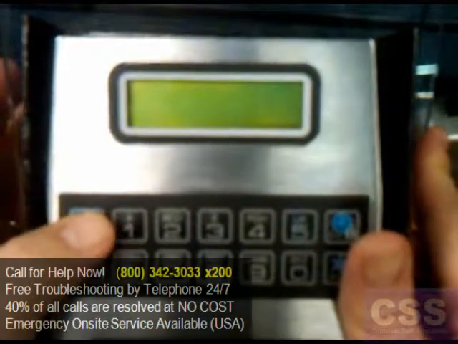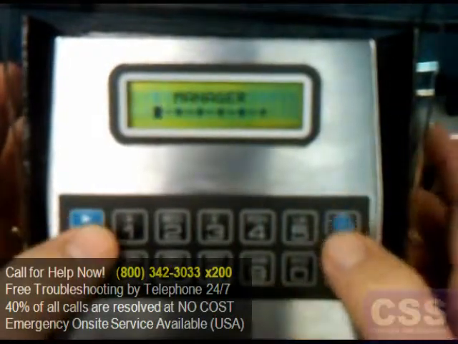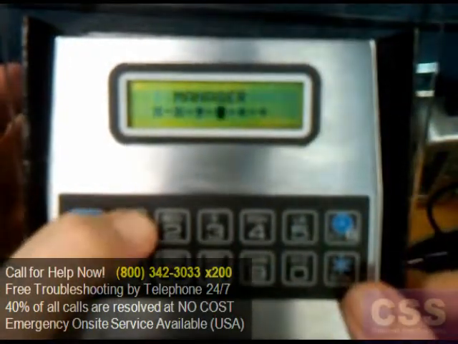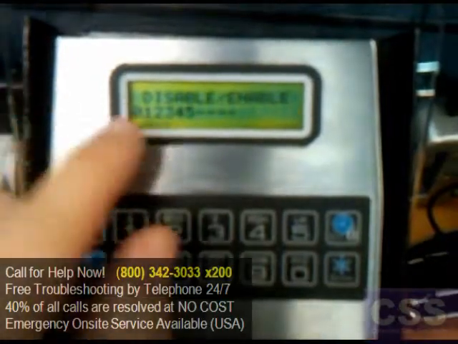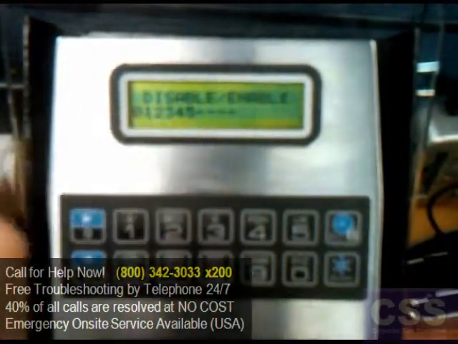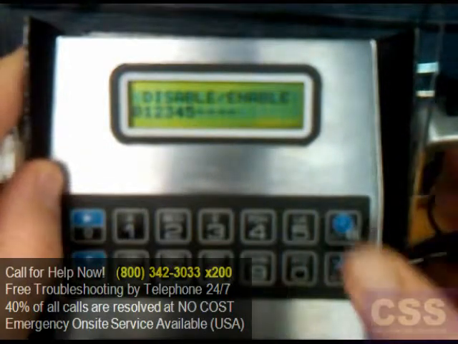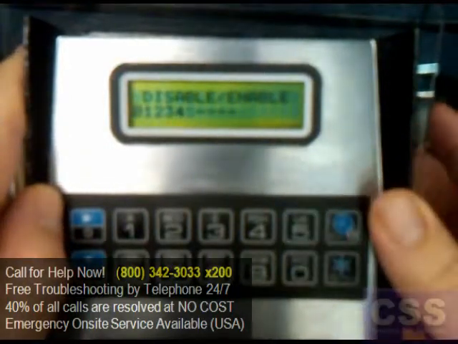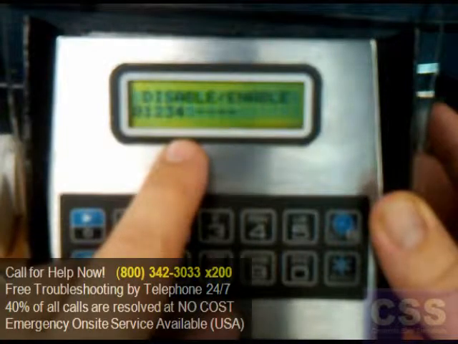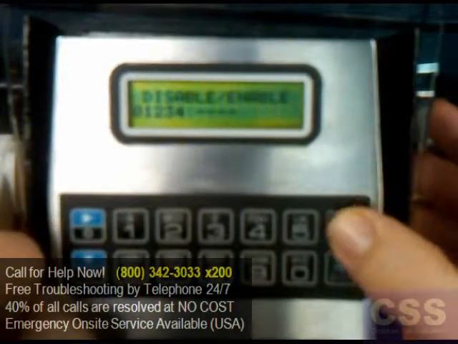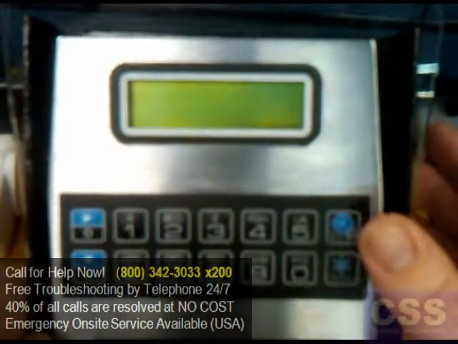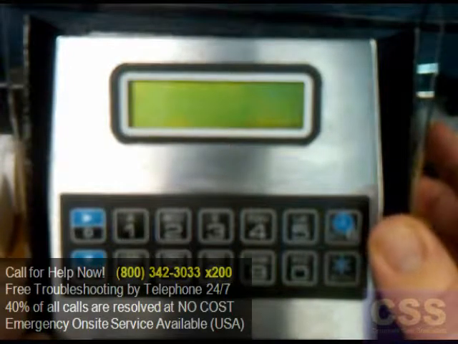I'll get the program menu back. If any of these numbers were flashing, we would know that they were already disabled. We'll go ahead and disable user 5 now. And user 5 is disabled. We'll escape off the screen, and right now user 5 is disabled on the keypad.